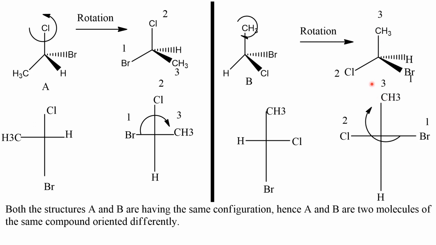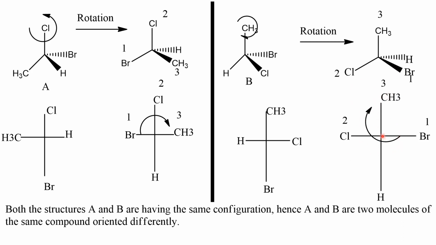When I am standing here, chlorine is at my left, bromine is at my right, hydrogen is at the back. The group that is away from us, the group at the back side, should be kept at the bottom. Okay. Now assign the priority numbers: bromine 1, chlorine 2, carbon 3. When you read the numbers from 1 to 3, you are going in the clockwise direction. So this is also having R configuration.